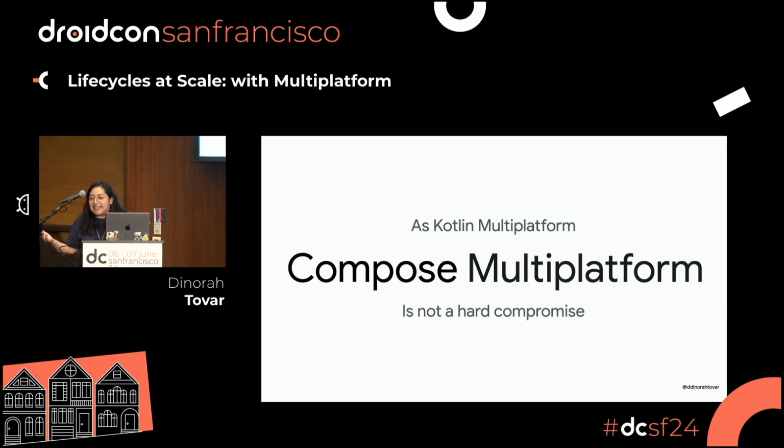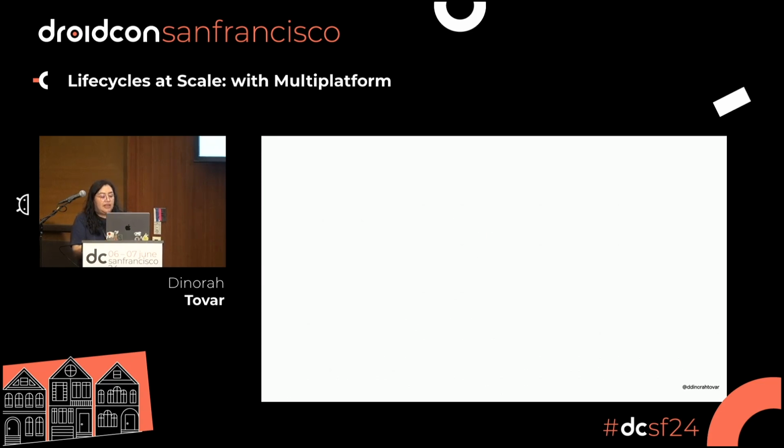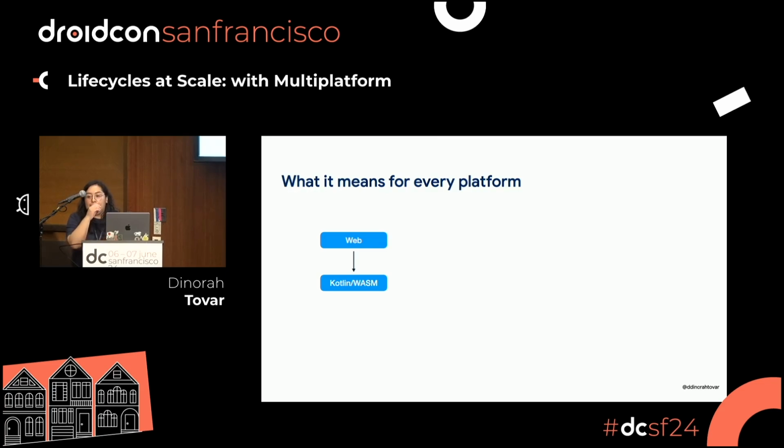It depends at the end of the day on what you want to do, what you want to explore. Maybe you want to have a little website, or maybe do a little project for something very simple and very straightforward. And you can start using Compose Multiplatform for that. So what it means for every platform, I think that's very important to understand and address. So for web, they are mostly using something of Kotlin WebAssembly.